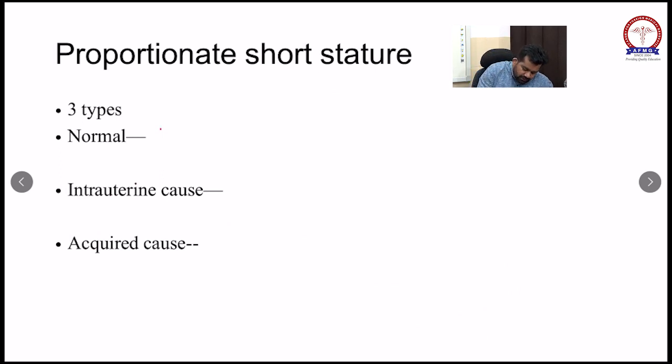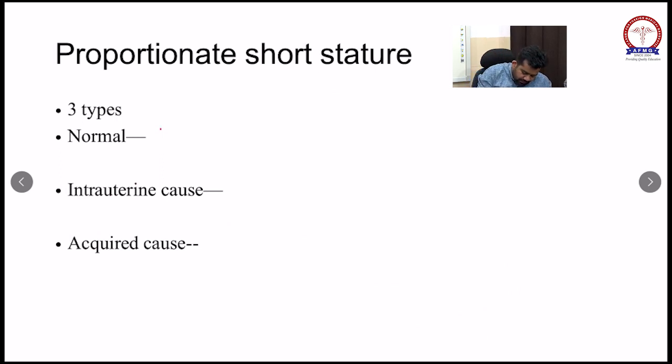So short trunk means the length of the spine is affected. Because the length of the spine is affected, the trunk will be shorter. The ratio is decreased.